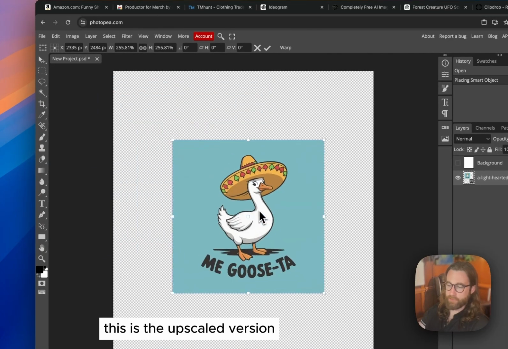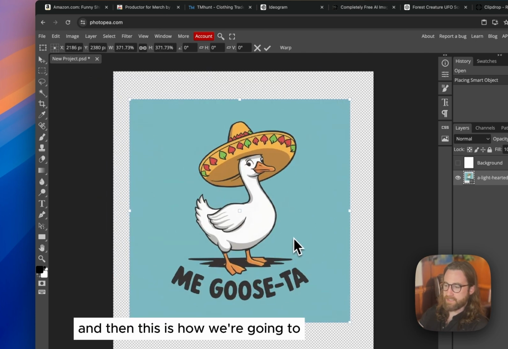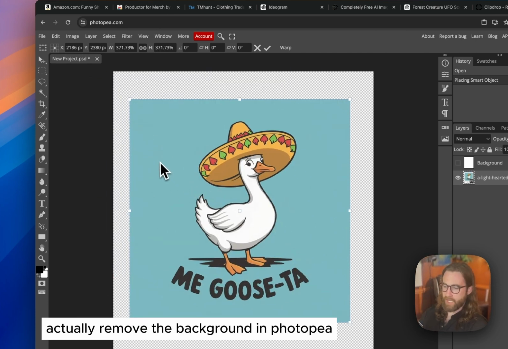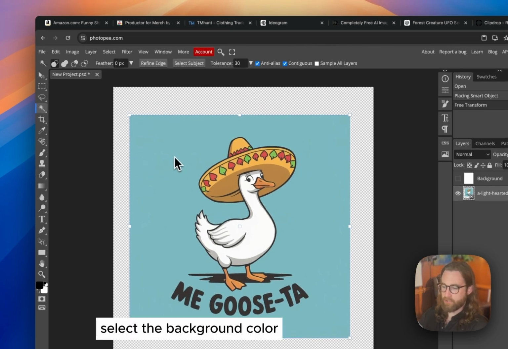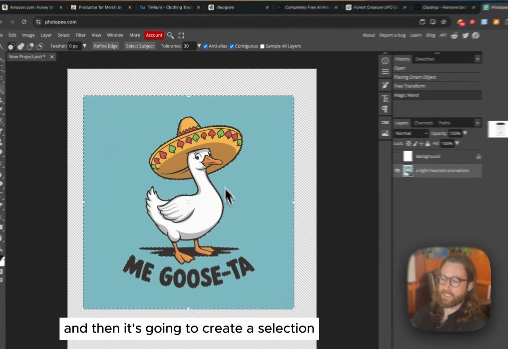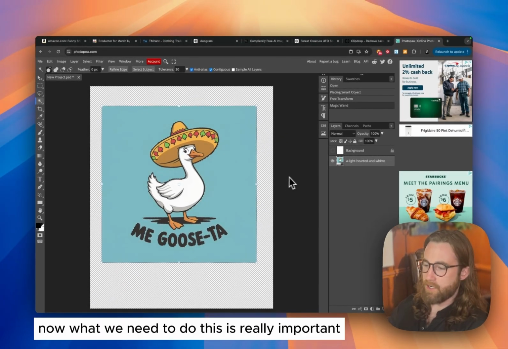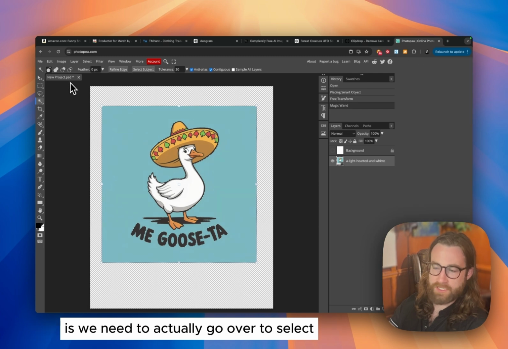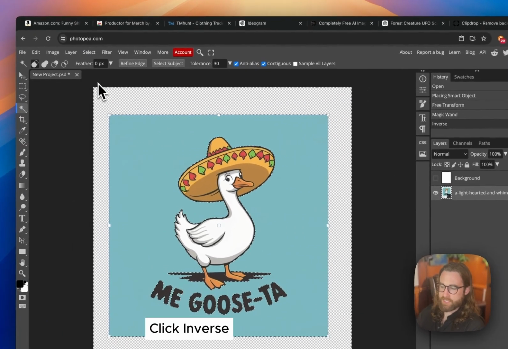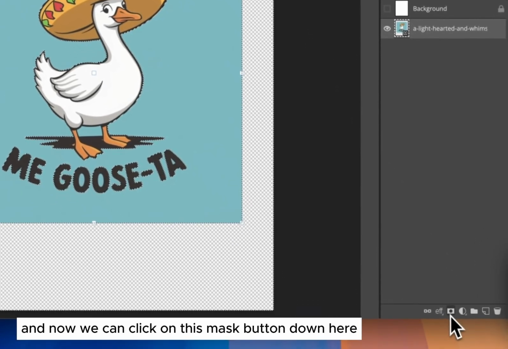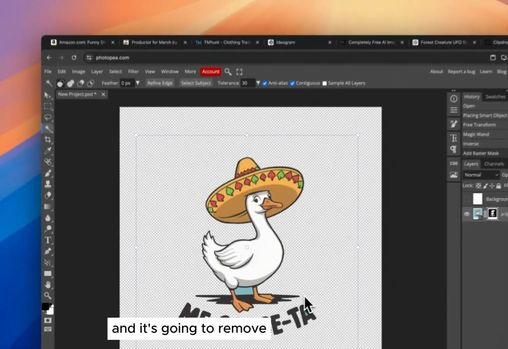This is the upscaled version. We're going to go ahead and enlarge it a bit. And then this is how we're going to actually remove the background in Photopea. Select your magic wand tool, select the background color, and then it's going to create a selection around your text, around your design, around everything. Now, what we need to do, this is really important, is we need to actually go over to select, click inverse, and now we can click on this mask button down here, and it's going to remove the majority of the background.